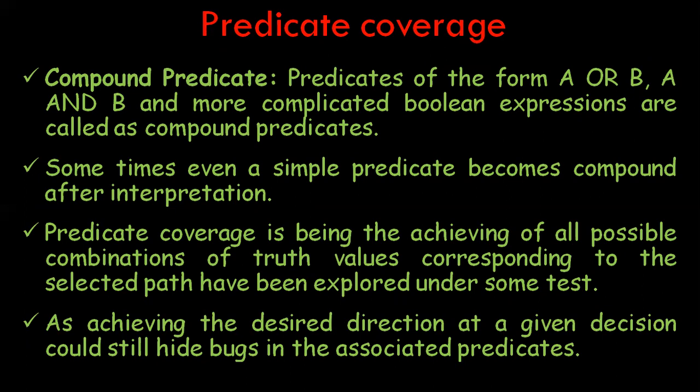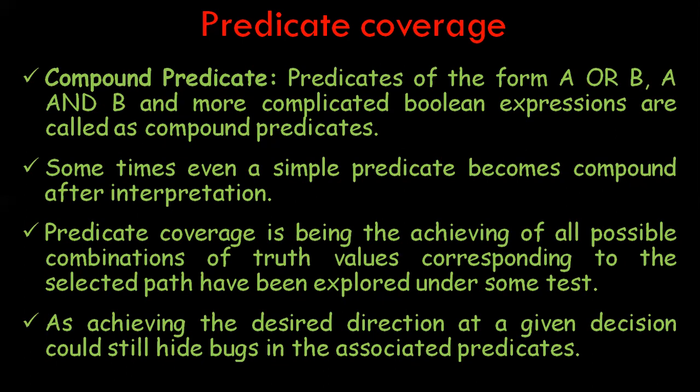The branch taken at such decisions is determined by the truth value of the entire Boolean expression. So simply, a compound predicate is the combination of two predicates. Even if a given decision predicate is not compound, it may become compound after interpretation, because interpretations may require us to carry forward a compound term.